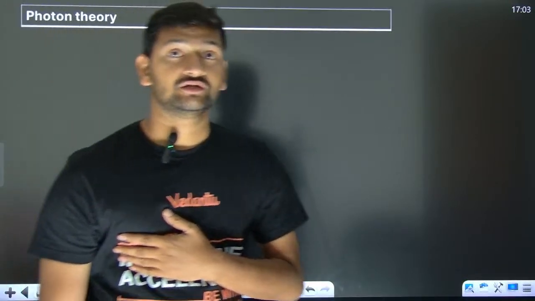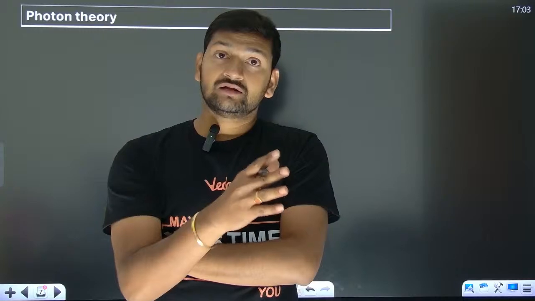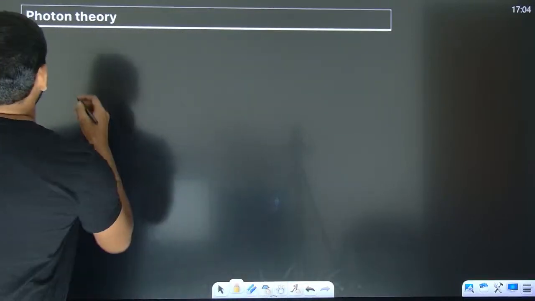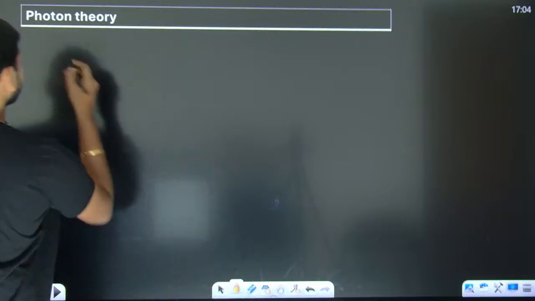Okay. Now, what is photon theory? See, light is taken to be made up of photons.